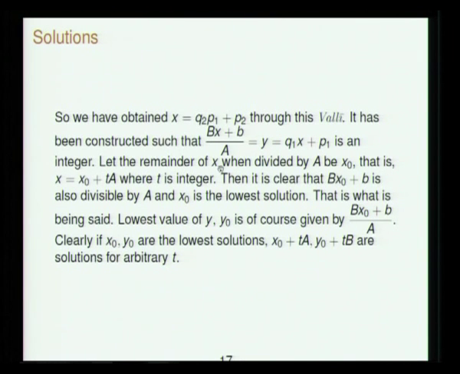Now, let the remainder of x when divided by A be x0. Then x is equal to x0 plus tA. So clearly one can see that x0 is the lowest solution and the general solution is x0 plus tA for x, and similarly y0, whatever you get, (Bx0 plus B) by capital A is y0, then y0 plus tB is the general solution for y. Okay.